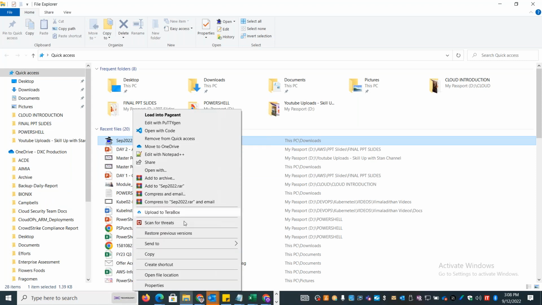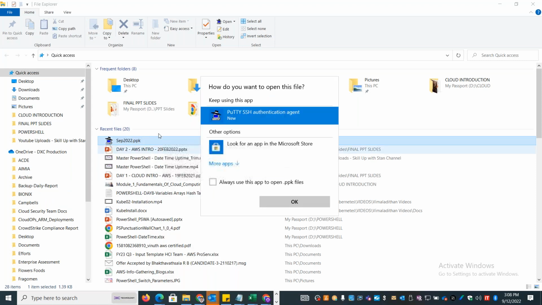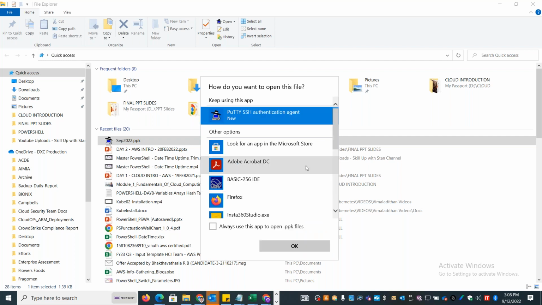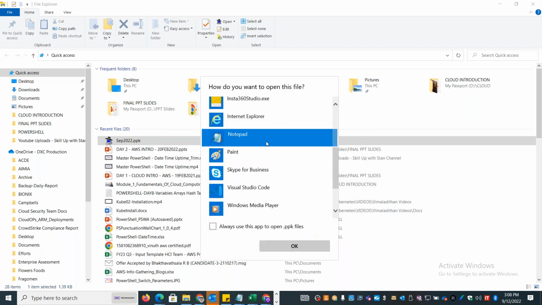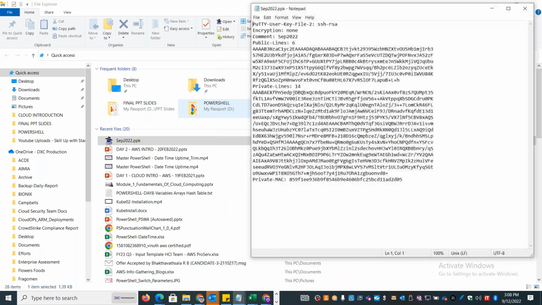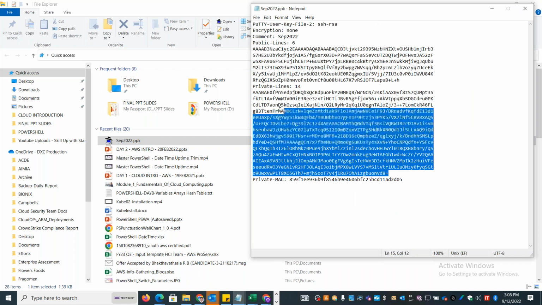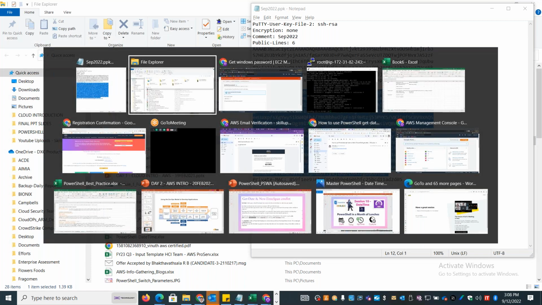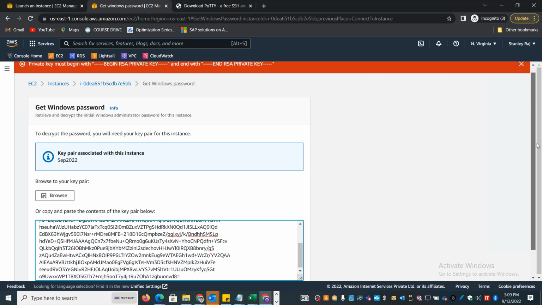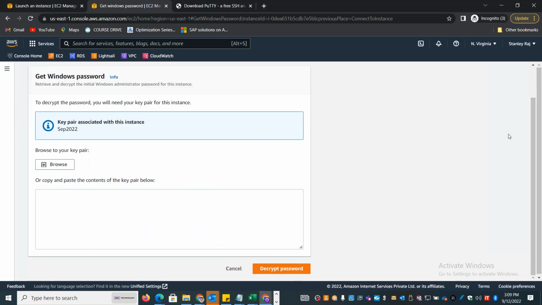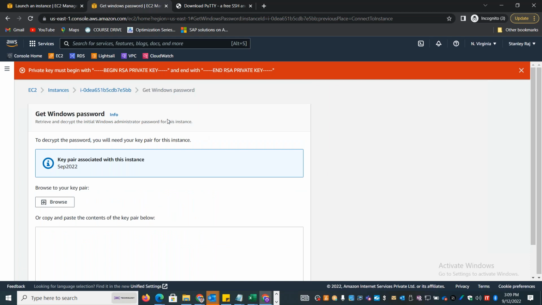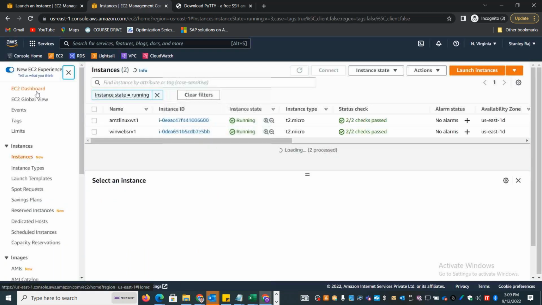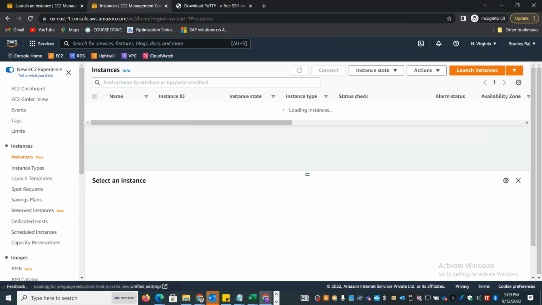I'll open this with Notepad. Okay, let me do one thing. I'll generate a new key here for Windows, because I downloaded the PPK file.